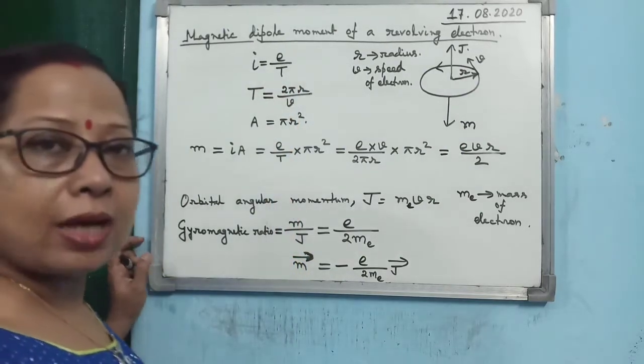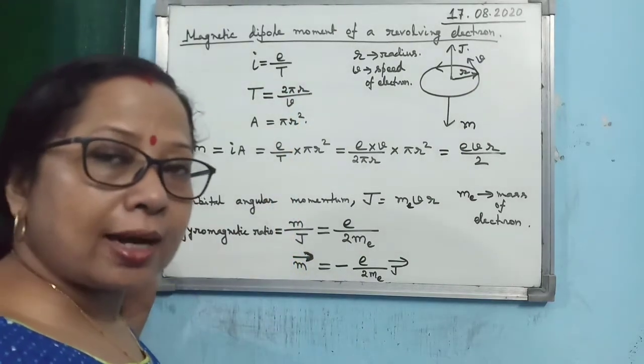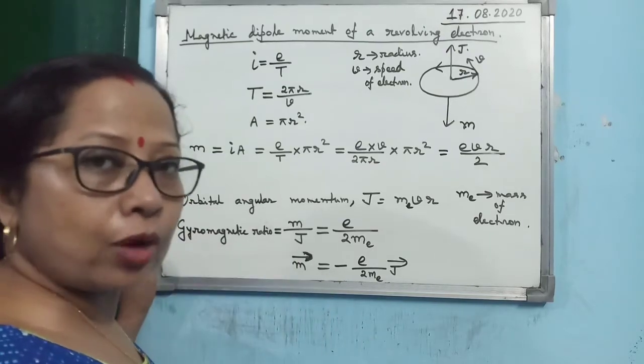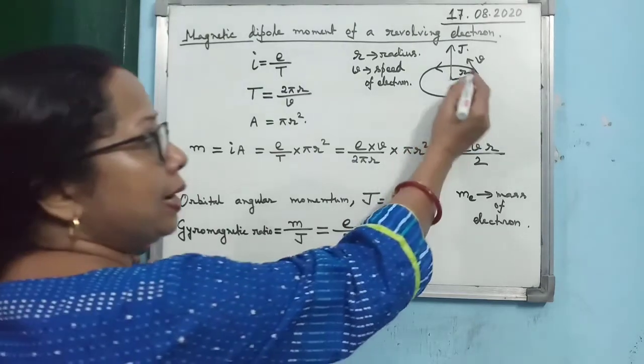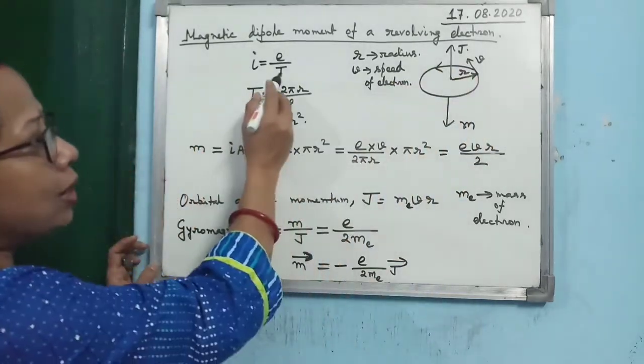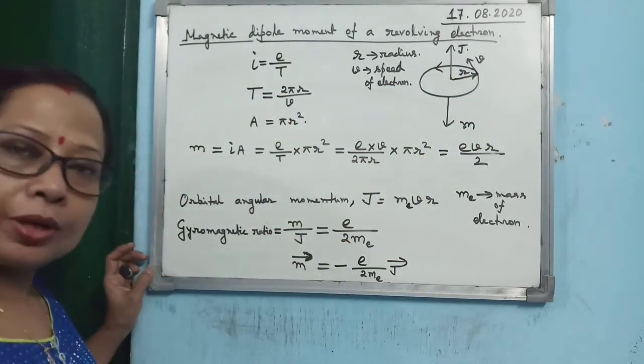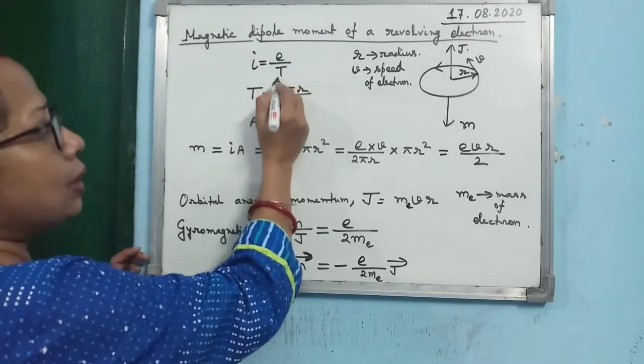You know I is how much? Q by T. So how much charge Q is there here? Charge of one electron. So I have written e. And what is the time here? Time period of revolution of the electron. That's why I have written it by big T. Okay. Now I is equal to e by T.